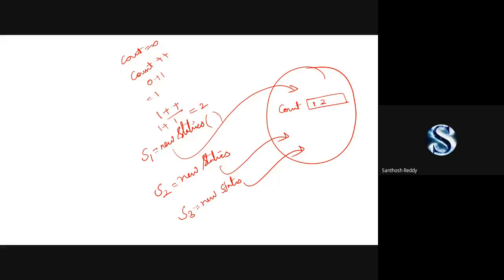No, currently I'm not asking after execution of S3. Right now, what is your count value before executing your S3? 2. Okay, now count plus plus: 2 plus 1 is equal to 3. After executing your S3, your value will be 3.